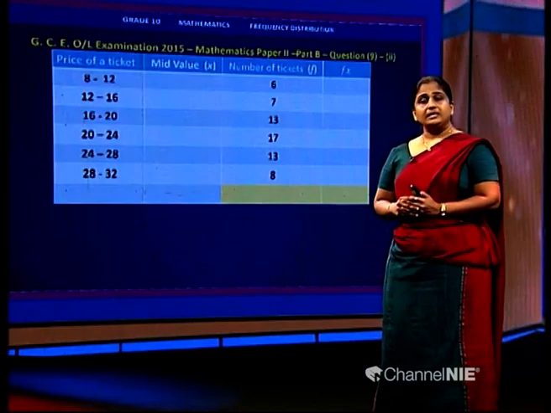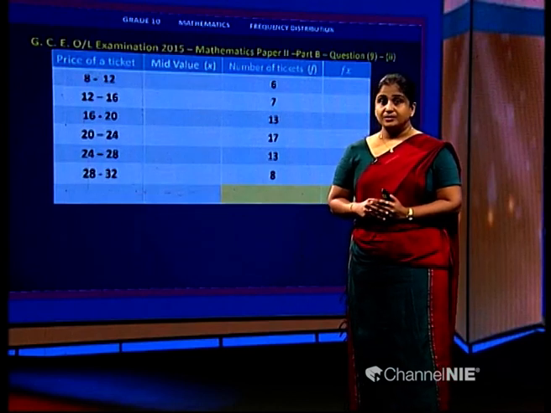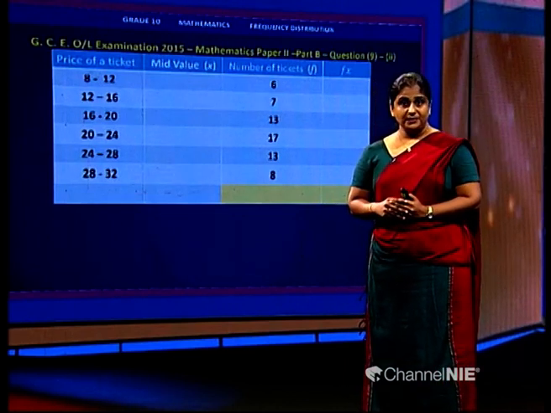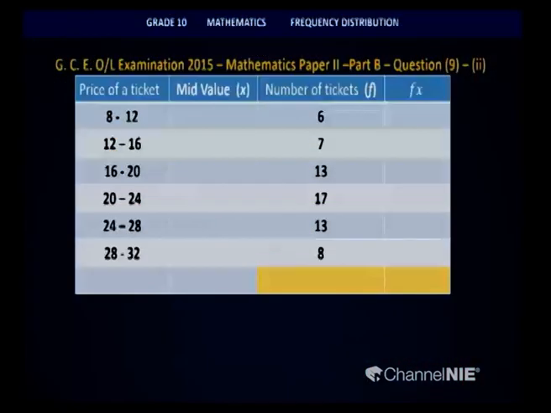Now let us look at the table that you have drawn. Shall I also fill the table quickly along with you? I hope you are ready with this table now. Look at the screen. The price of a ticket. As I told you earlier, you have to write down the price of the ticket in the first column. Then we have kept the second column for the mid value. Then in the third column we have copied the frequencies. Then the last column we have FX.